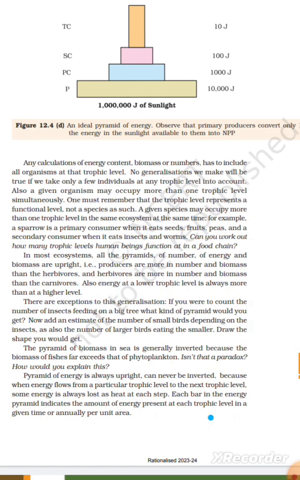Pyramid of energy is always upright and can never be inverted because when energy flows from a particular trophic level to the next trophic level, some energy is always lost as heat at each step. Each bar in an energy pyramid indicates the amount of energy present at each trophic level in a given time or annually per unit area.